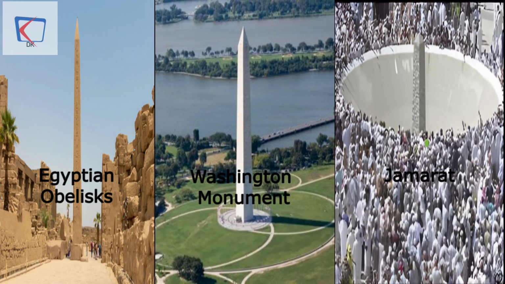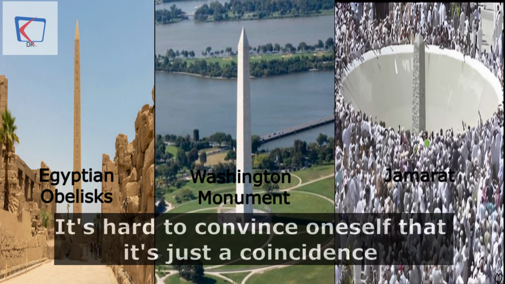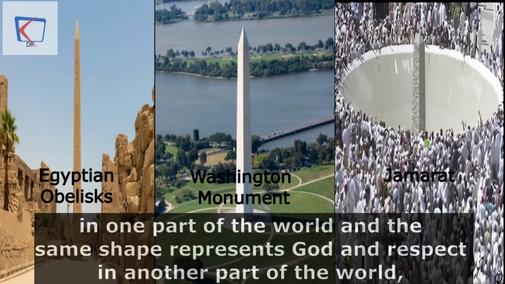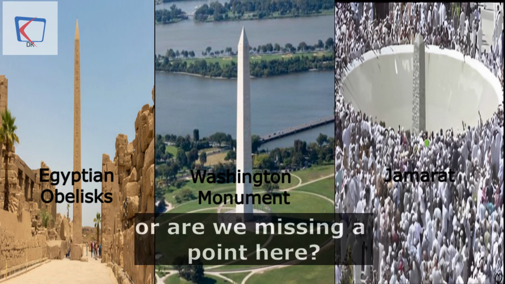today's Americans. It's hard to convince oneself that it's just a coincidence that a historically significant structure and its shape represent evil in one part of the world, and the same shape represents God and respect in another part of the world. Or are we missing a point here?